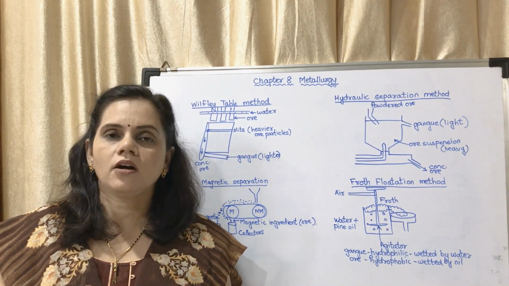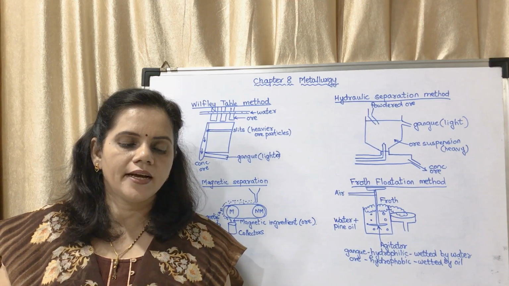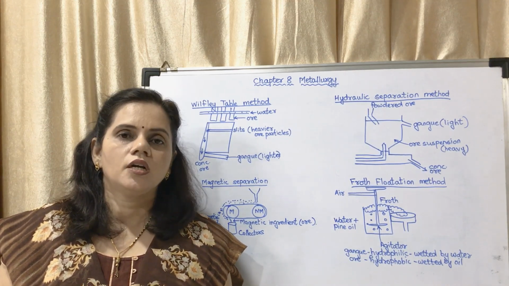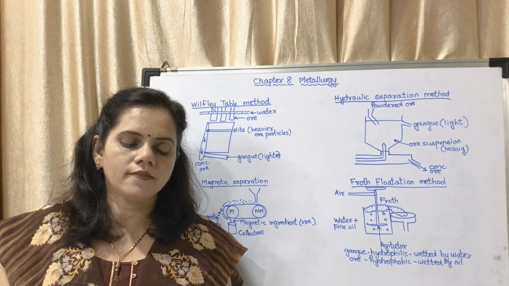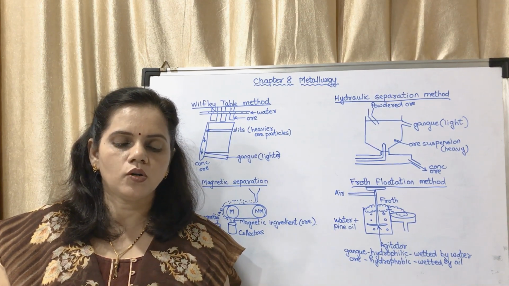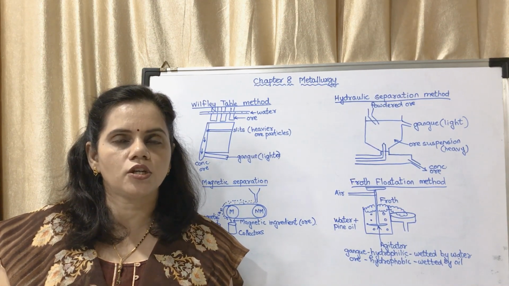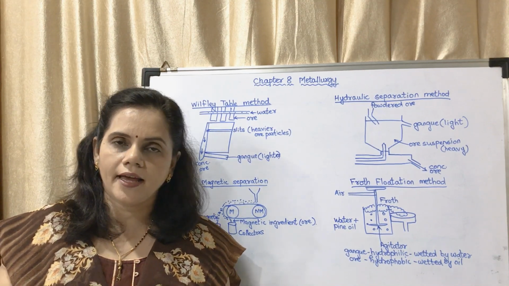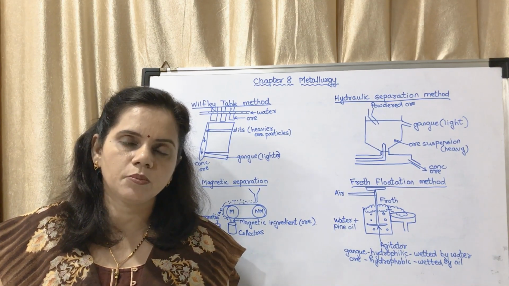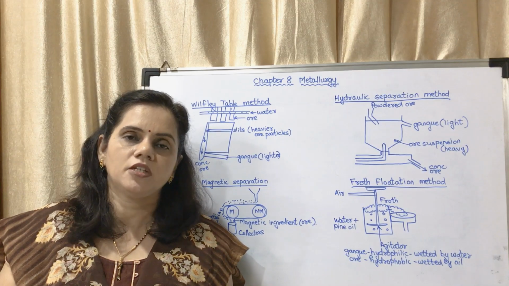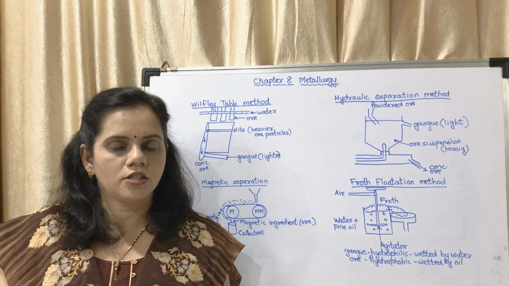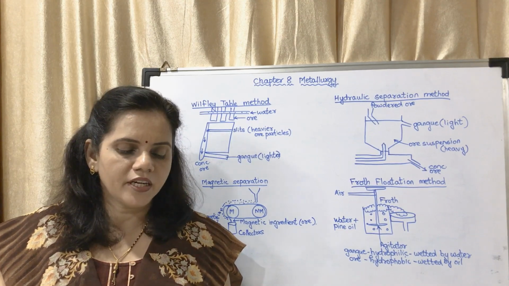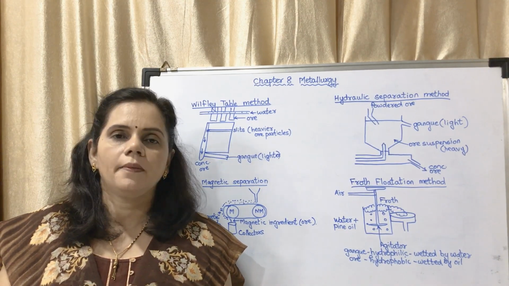Before that, on page number 100 with the heading concentration of ores, the definition has been given. You may underline that. The process of separating gangue from the ores is called concentration of ores. Whatever gangue or impurity is removed by a physical process, that process is called concentration of ore. The first process is the Wilfley table method.